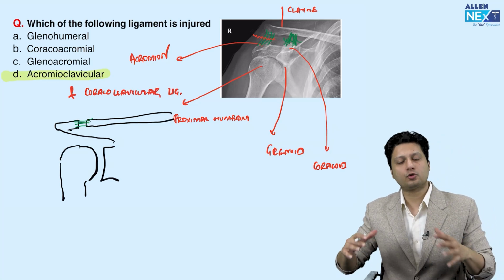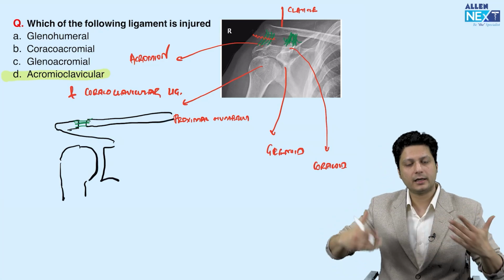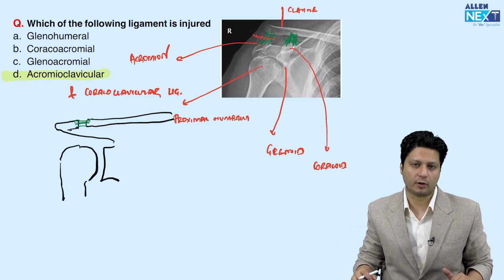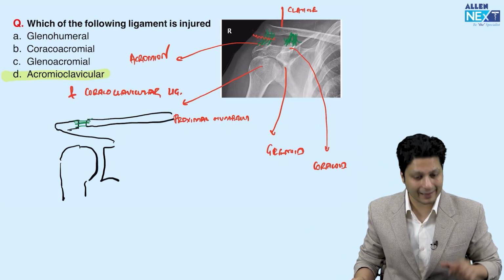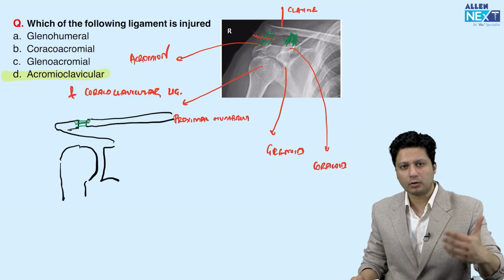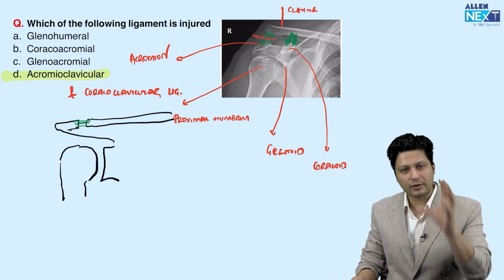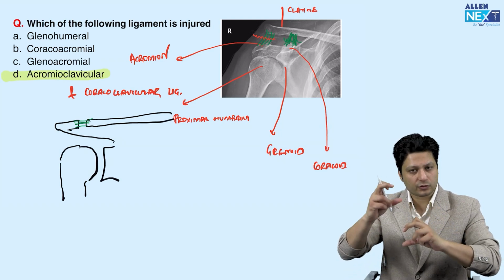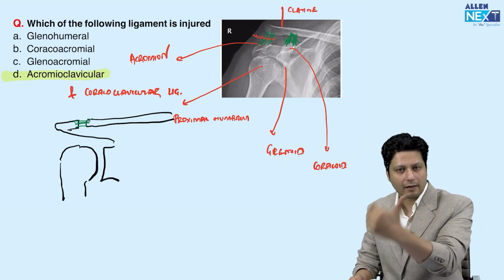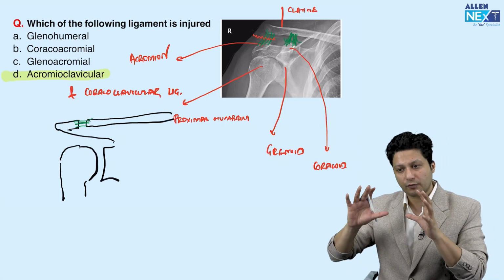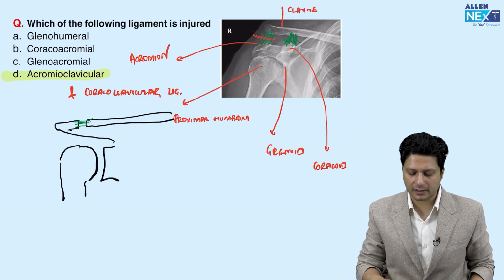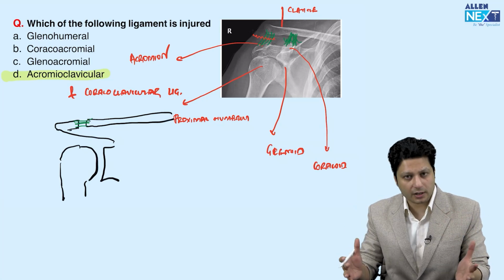So if both these structures are injured, then there will be an insufficiency of these structures. It will result in the proximal migration of the clavicular bone in relation to the acromion process. So this was the question asked. They were asking about the ligaments which are likely to get injured with the given X-ray. On the X-ray, there was a dissociation, a dislocation, a subluxation between the clavicular bone and the acromion, and you have to identify the ligaments which are responsible for maintaining this stability. So hopefully everything is clear related to this particular session.